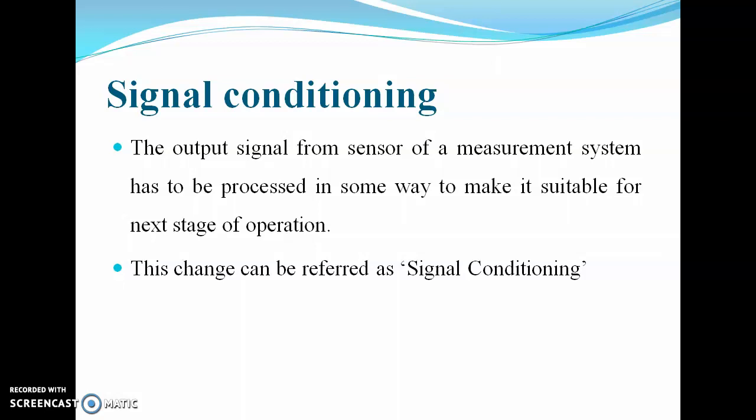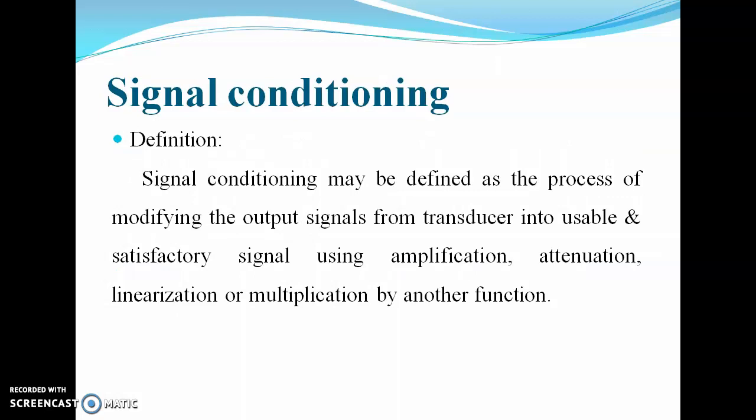So the output that we get should not contain any unwanted signals, or that signal can be used for next stage of operation, or that signal can be increased, or boosted. So these things come under signal conditioning. So this change can be referred to as signal conditioning.